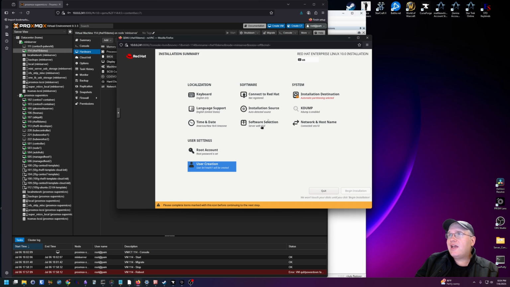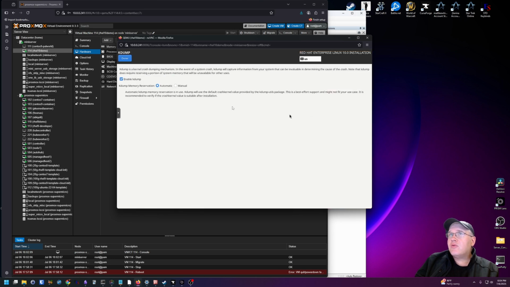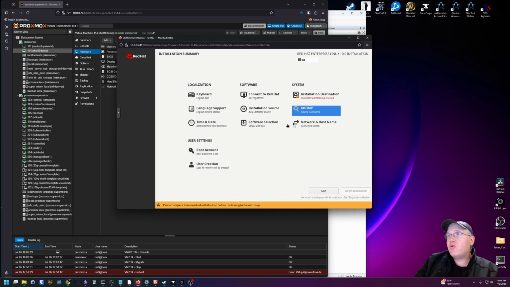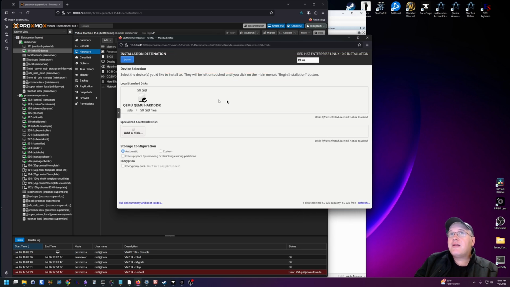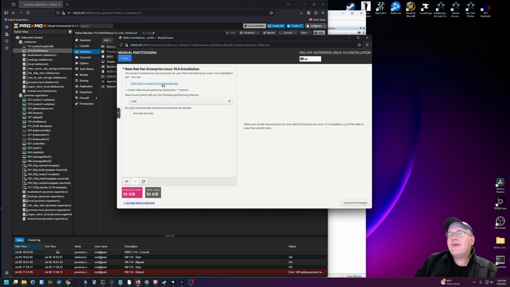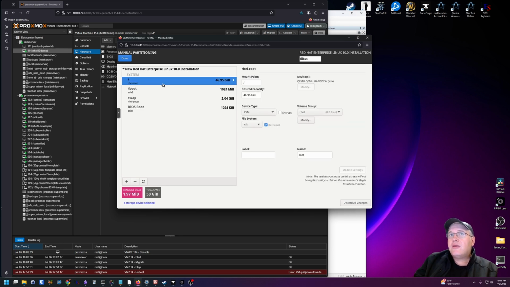Software will do last. Let's disable KDUMP. Again, I'm not doing any development in terms of code, so I don't really need KDUMP. Let's set up next the installation destination. We're going to do a custom. Click done, and this is the way I do things. You can do it the way you want to, but I allow the installer to create the default partitions and everything, and then I just go back and modify.